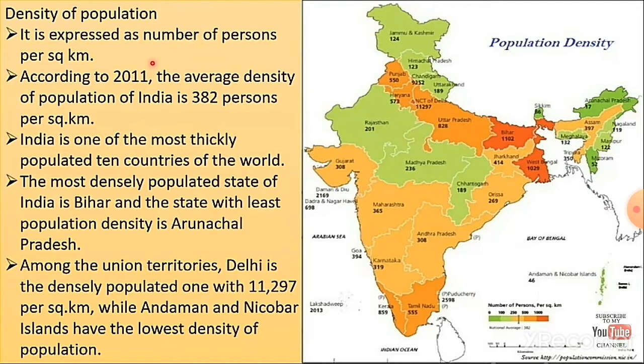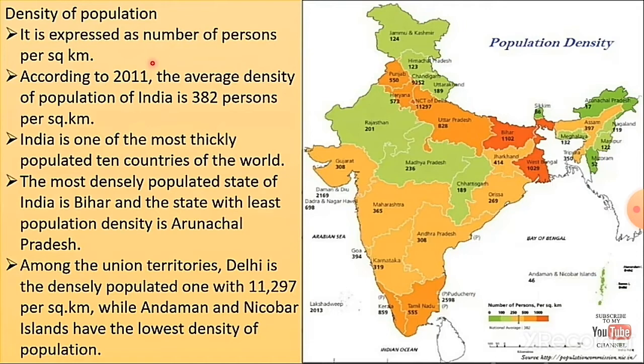According to 2011, the average density of population of India is 382 persons per square kilometer. For example, in a class, if your class contains 382 persons, that is a most densely populated area.